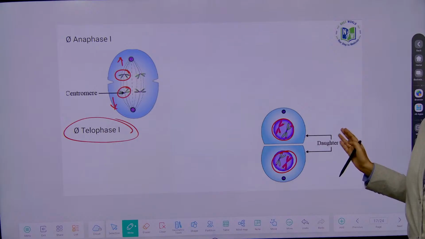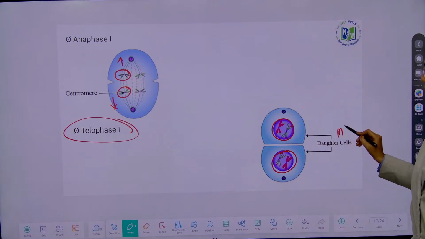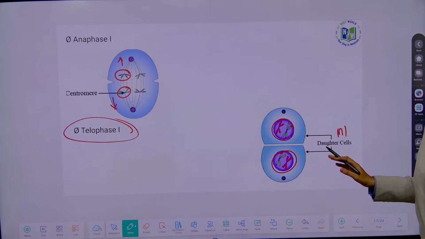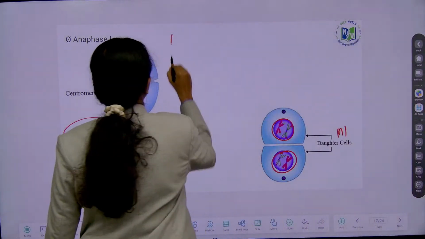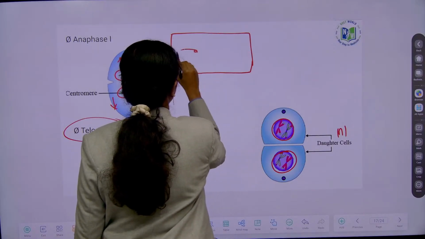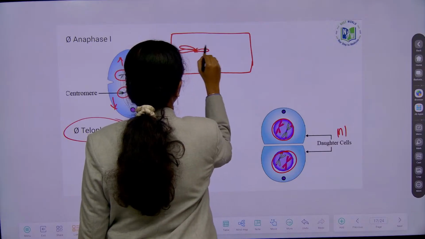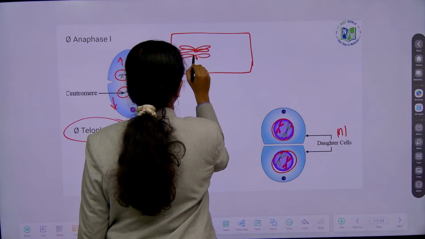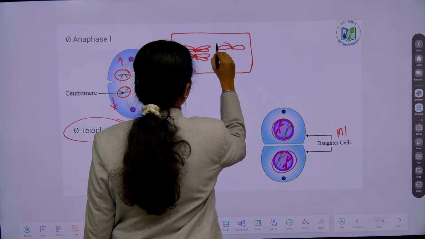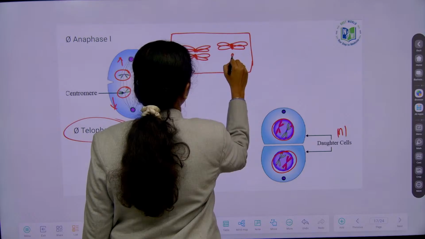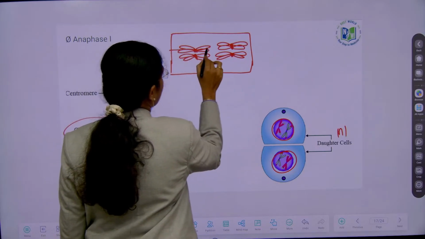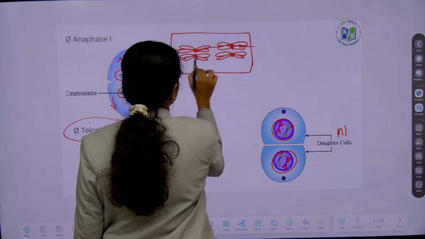After meiosis 1, you will see haploid or diploid daughter cells. Haploid daughter cells, we have learnt yesterday, right? Okay, see, I will tell you how. If you suppose this as a cell, here you can see two metaphasic plates, right?